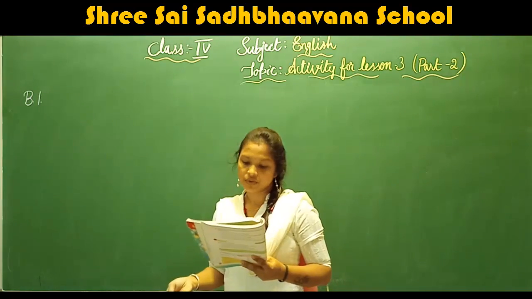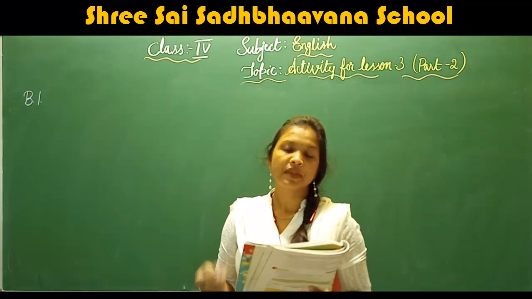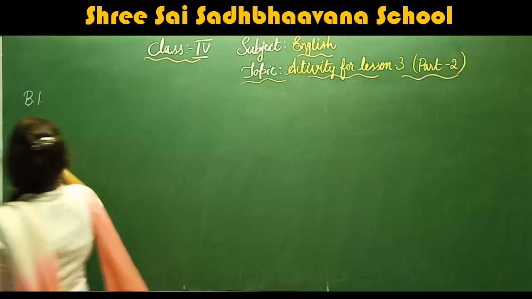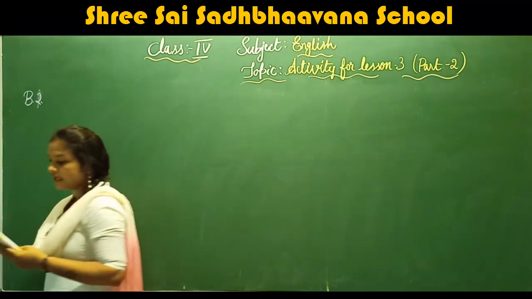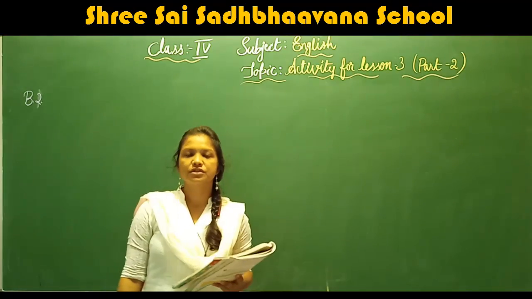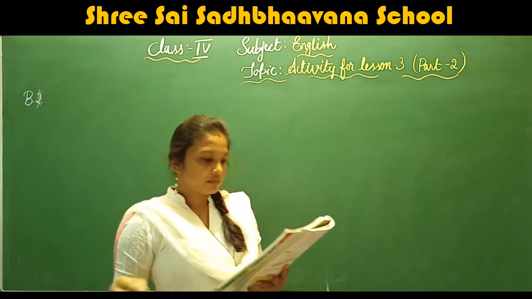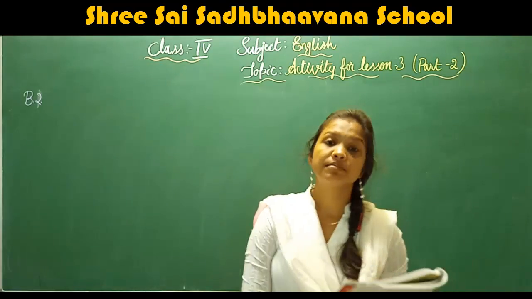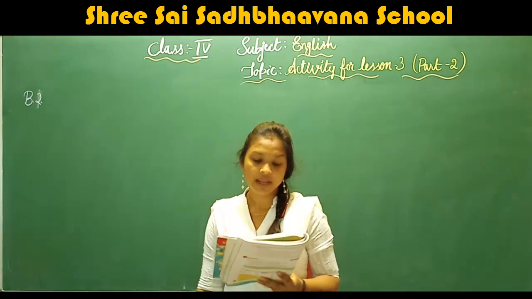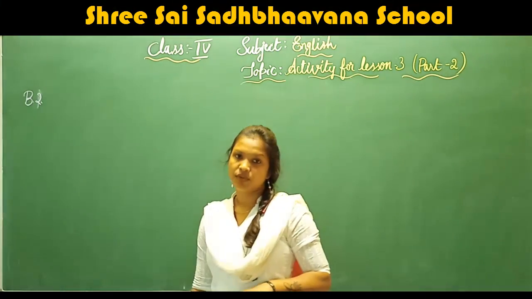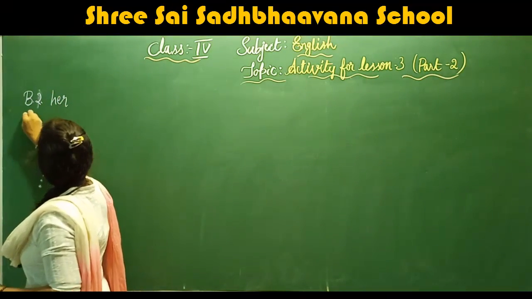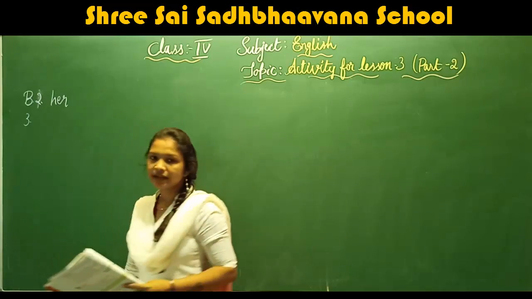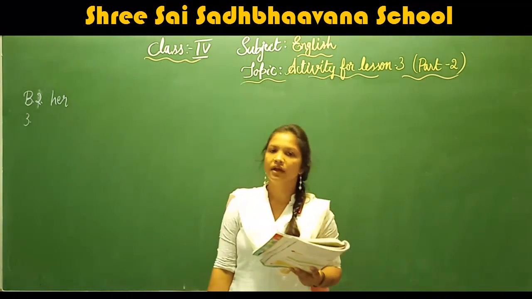Now next, second one. I am reading out a story to Dash. In brackets they have given us my sister. Then what should the answer be? I am reading out a story to her.